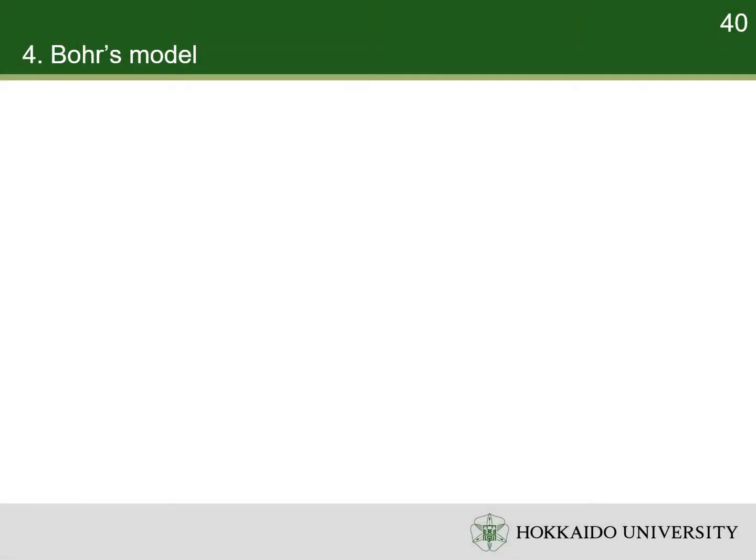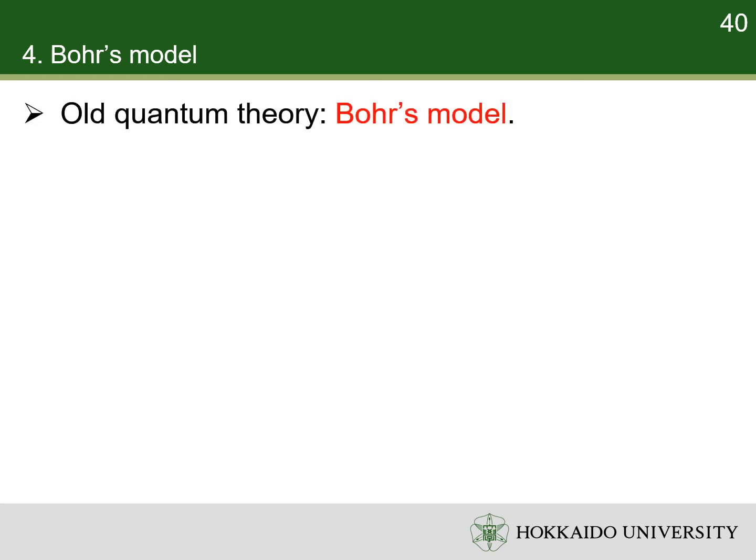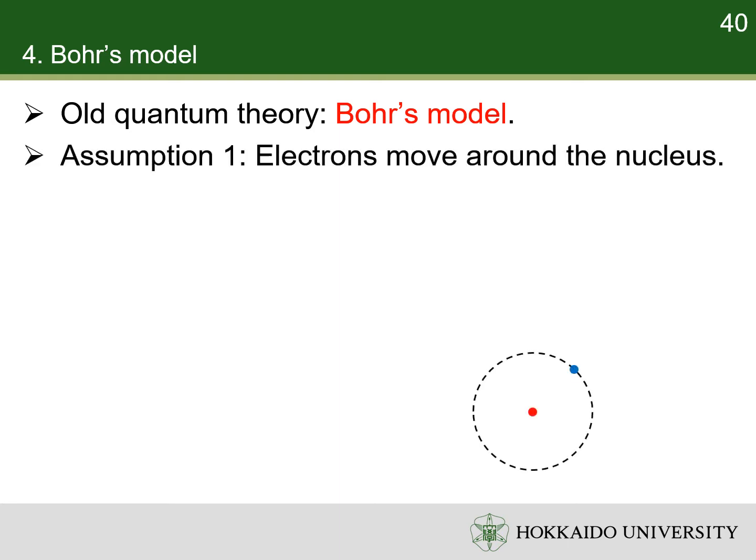Some old quantum theories were established to solve the fatal problems of atoms in Rutherford's model. The most successful one was Bohr's model. Bohr made 4 assumptions in his model. First, the positions of electrons change with time.